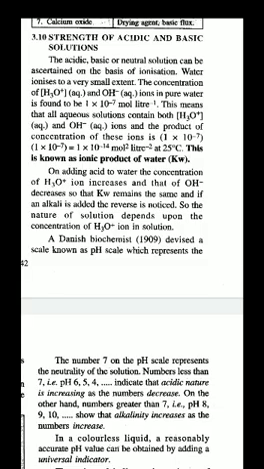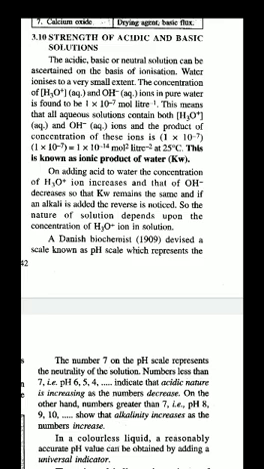Yes, it's true. Now when water dissociates, it has 10 raised to minus 7 H plus and 10 raised to minus 7 OH minus. The product of the concentrations is 10 raised to minus 14 at 25 degrees Celsius. This is known as the ionic product of water. On adding acid to water, the concentration of H3O plus is increased, obviously because acid releases H3O plus. So Kw remains the same.